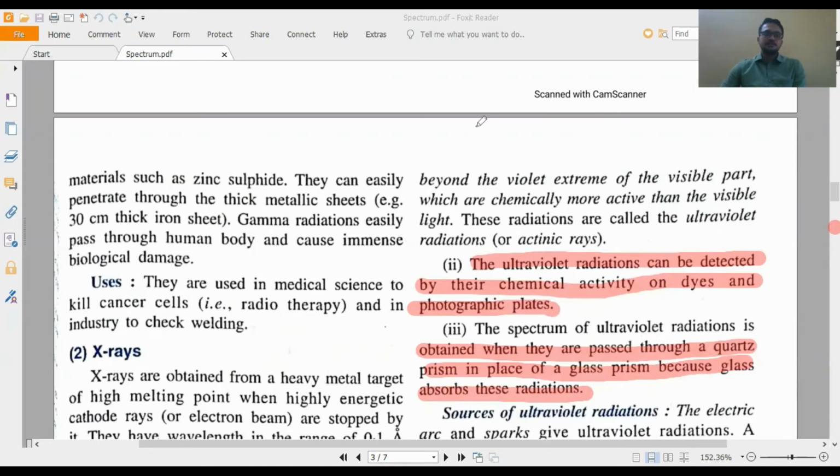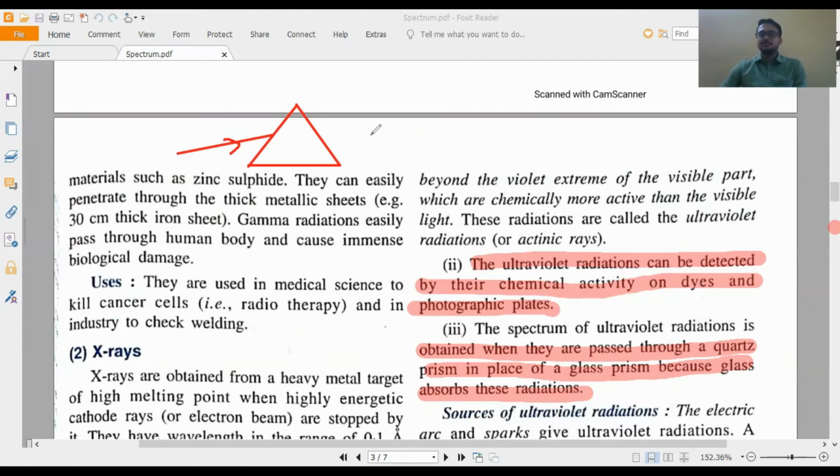Suppose one small prism is given here, and this is ultraviolet radiation, with the direction given. Now in the question it is given that the ultraviolet radiation is not passing through the prism; it is absorbed by the prism.